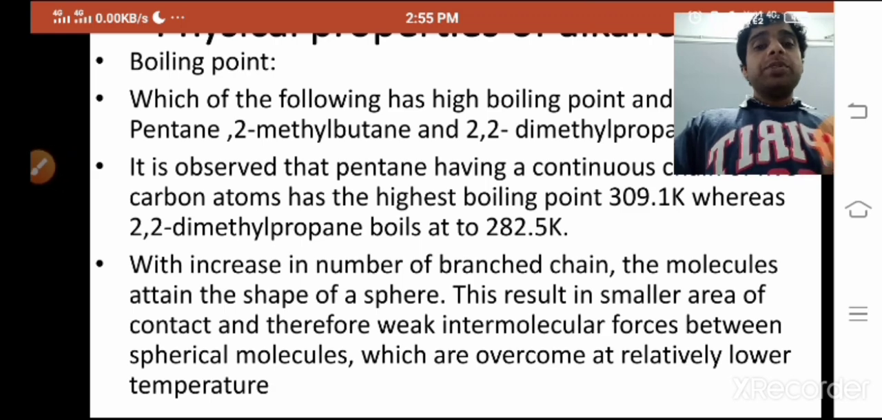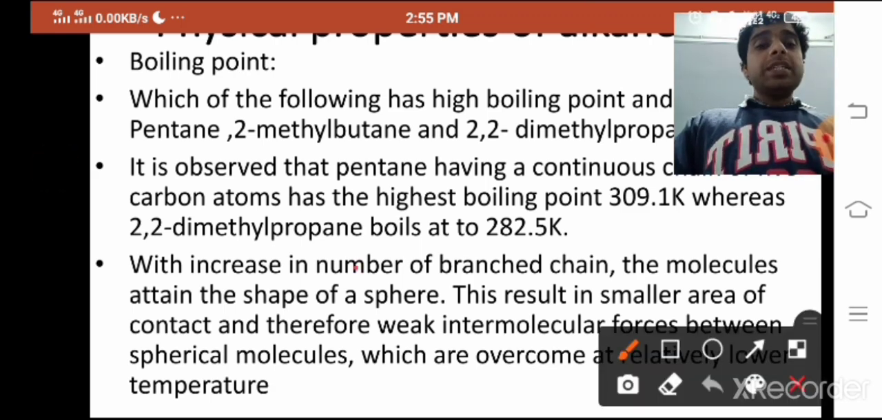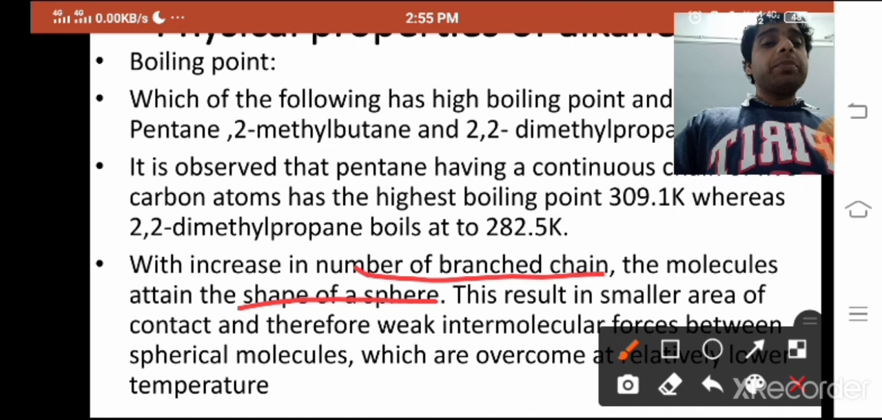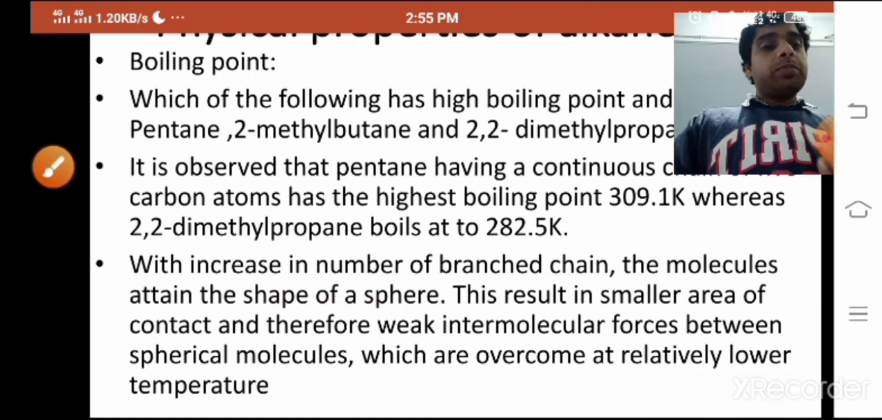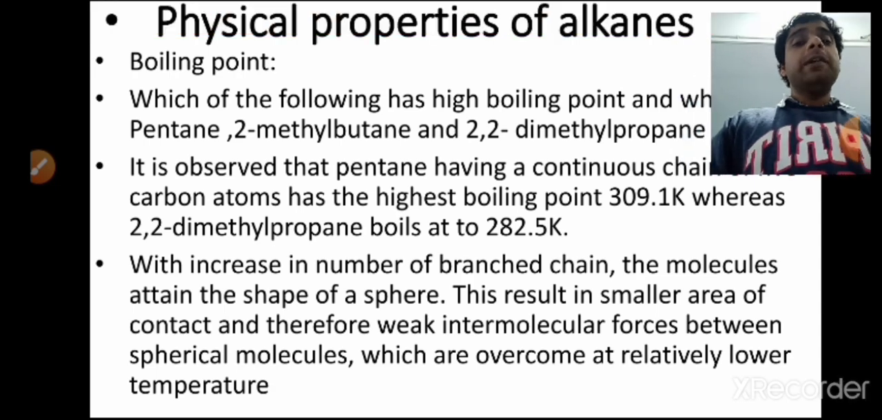So here the reason is actually given: with an increase in the number of branch chains, the molecules attain the shape of a sphere. That means a smaller area of contact would be there, which means weak intermolecular forces would be there, and for breaking those weak intermolecular forces, a low amount of temperature is required. That is the reason why it has the lower boiling point. So our answer is pentane, which has the high boiling point because the surface area is maximum in that case.